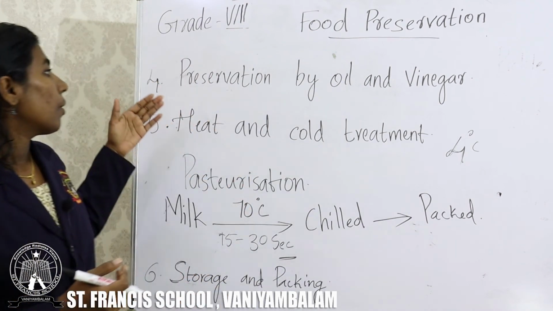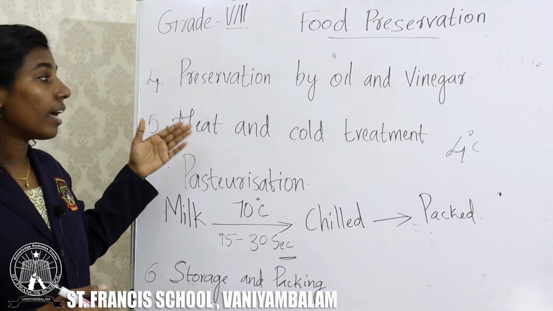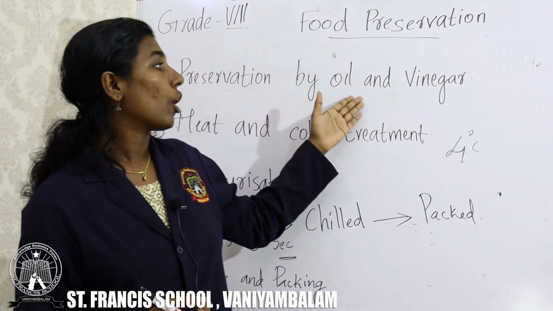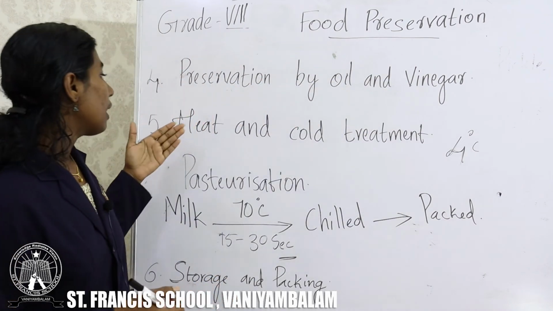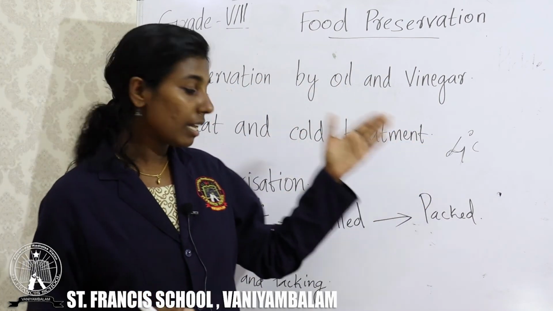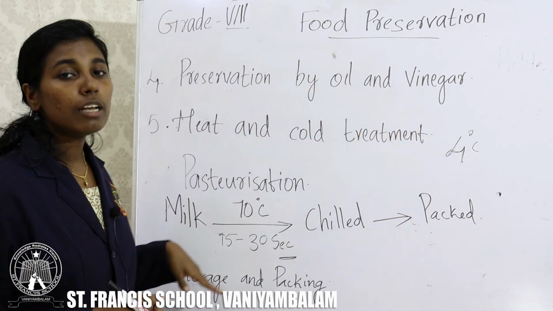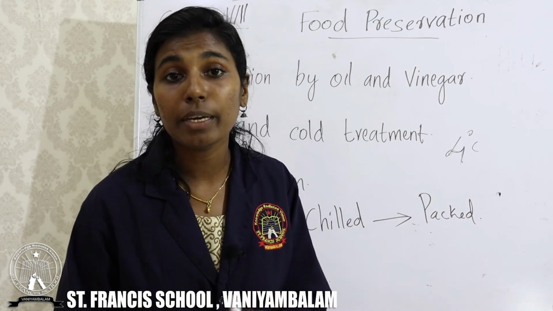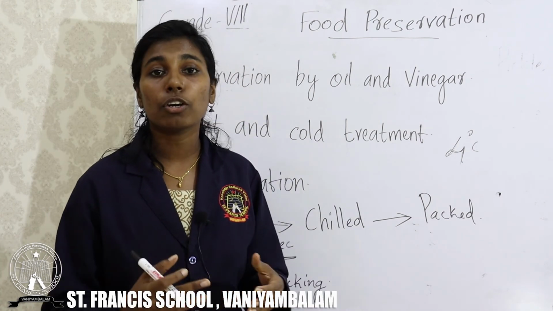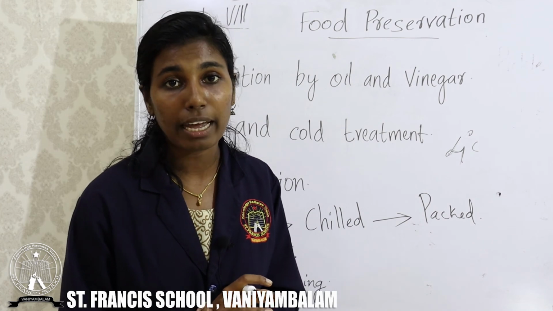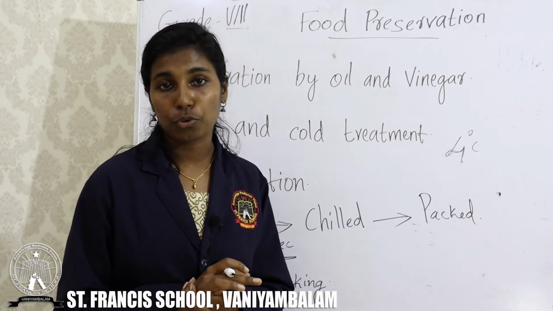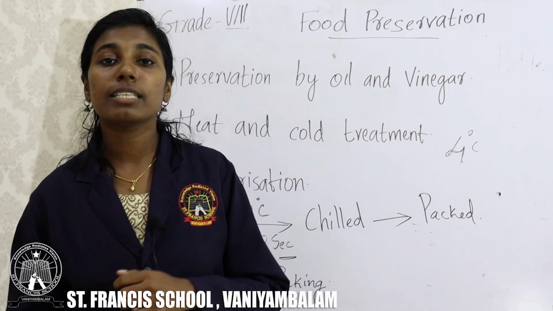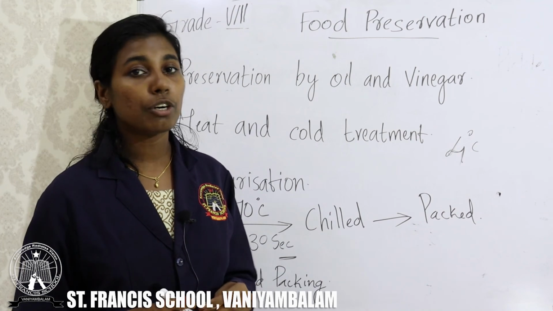So, we can preserve food items by oil and vinegar, by heat and cold treatment, and also by proper storage and packing. While packing, it should be airtight. Otherwise, microorganisms can enter the packet and spoil the food. These are the preservation methods explained in your textbook.